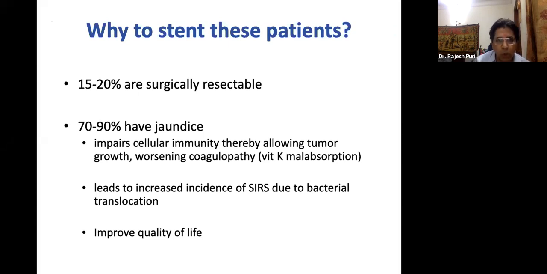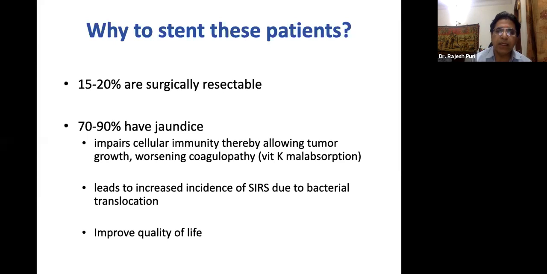The answer is no. Of the 70 to 90% of patients who have biliary obstruction with jaundice, if the jaundice level is more than 15 milligram, it impairs cellular immunity, thereby allowing tumor growth, worsening coagulopathy, and leading to SIRS due to bacterial translocation. And because of that, if the bilirubin level is more than 15, at some centers people take a bilirubin level of 10,